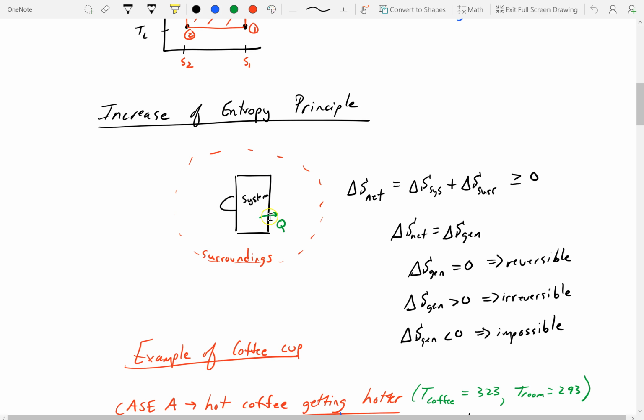We have a coffee cup here. It can release heat to the surroundings. If we look at the system, the coffee cup and the surroundings, then the entropy difference has to be greater than or equal to 0. I'm going to show you this in an example in a second. We call this the net entropy generated, or generation. If it's equal to 0, we have a reversible process, meaning there's no irreversibility. If it's greater than 0, there's friction or some sort of irreversibility present. If it's less than 0, it's impossible. It's not going to work.